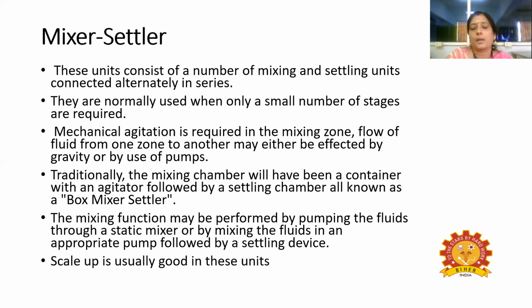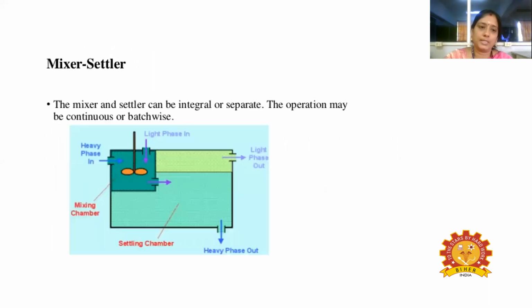Traditionally, this mixing chamber has been a container with an agitator, followed by the settling chamber, also known as box mixer settler. The mixing function may be performed by pumping the fluids through the static mixer or by mixing the fluids in an appropriate pump followed by the settling device. So here we can scale up the units. If you want more and more, we can go for this mixer settler for scaling up. Scaling up will be very easy in this mixer settler.